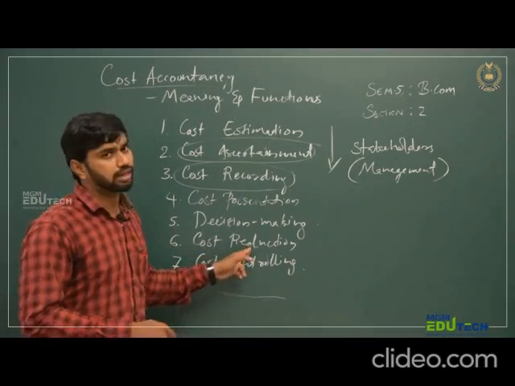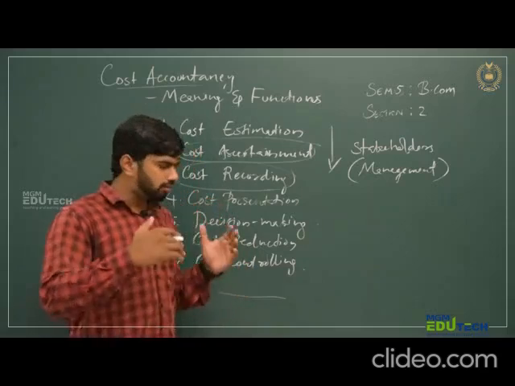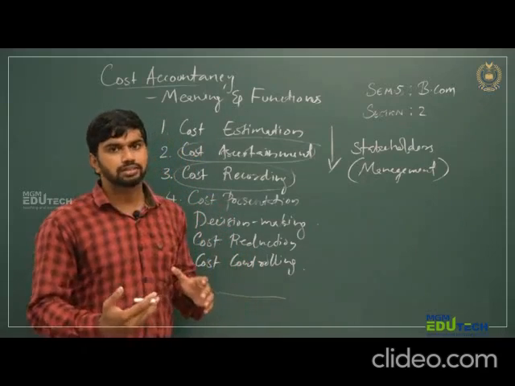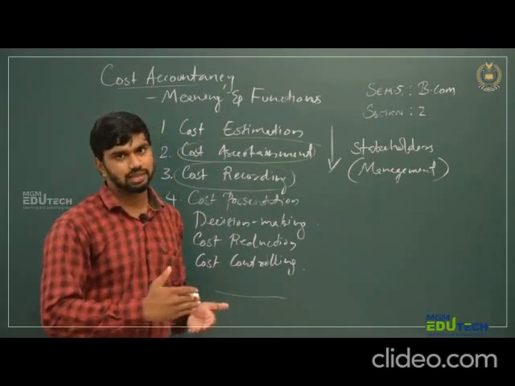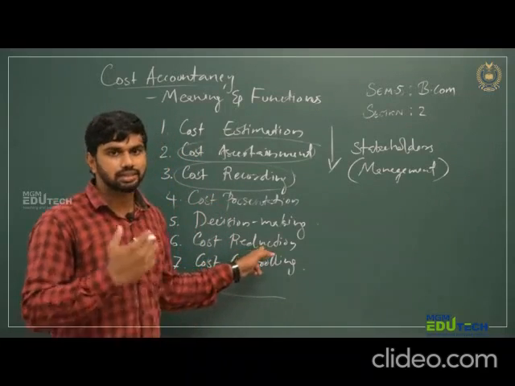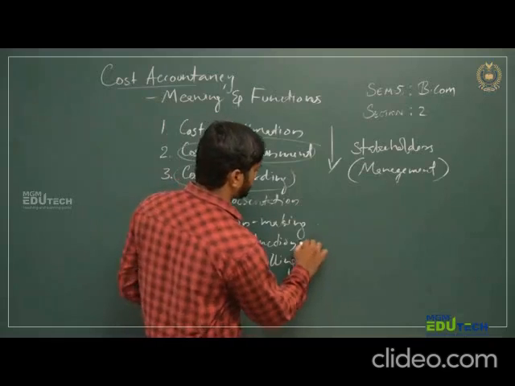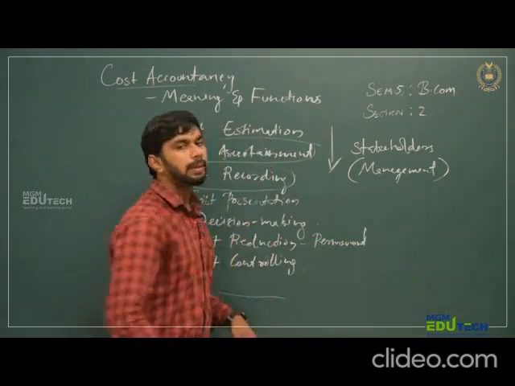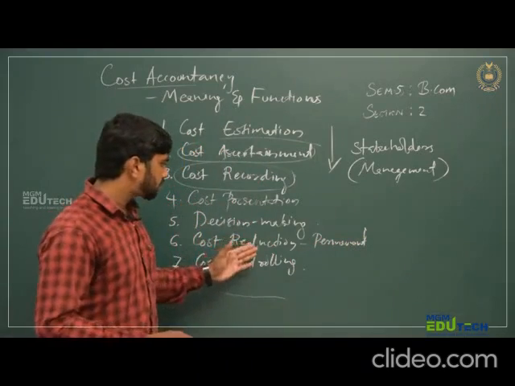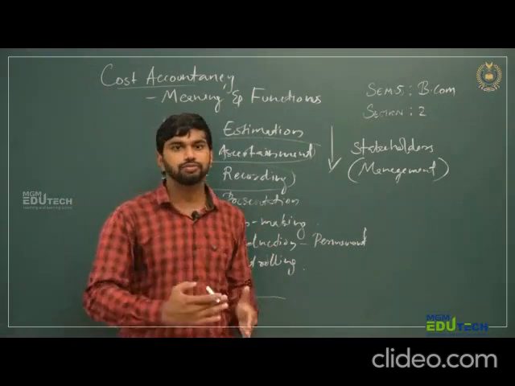So cost reduction: if the management finds that some product has a higher cost, they can reduce the price. And we should understand that cost reduction is a permanent function. That means we have to cut off the cost.